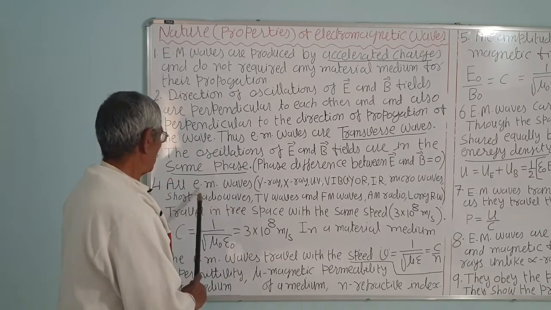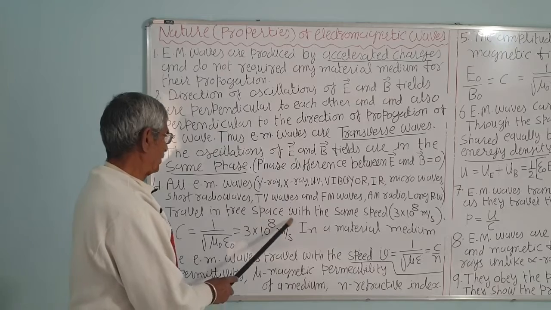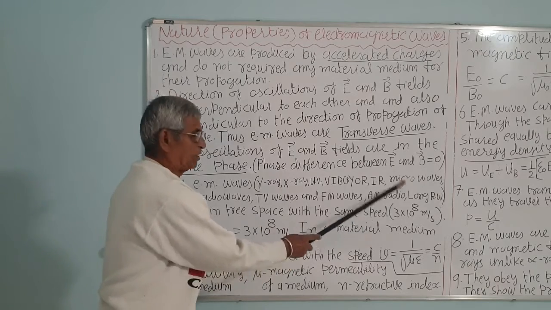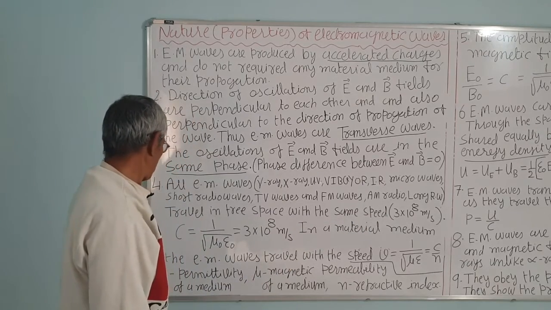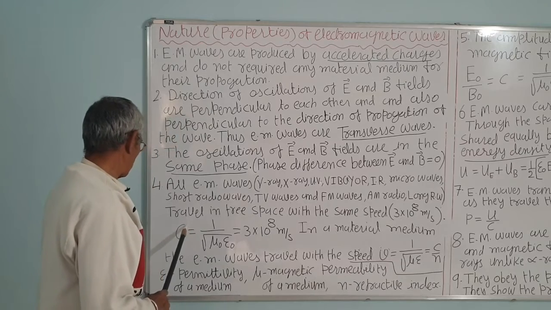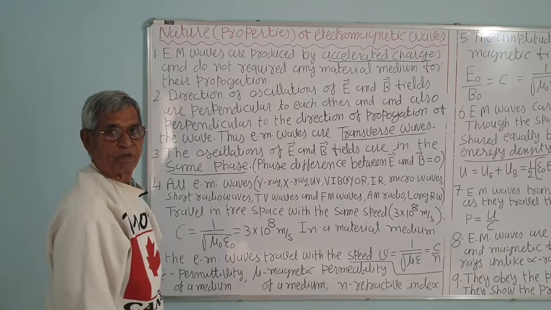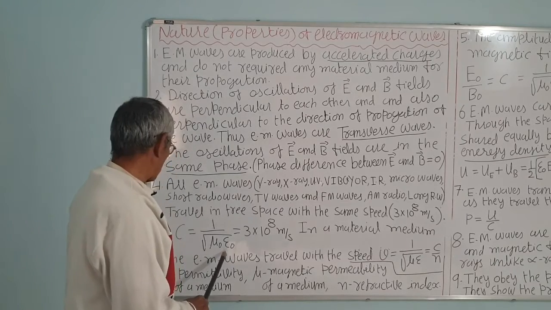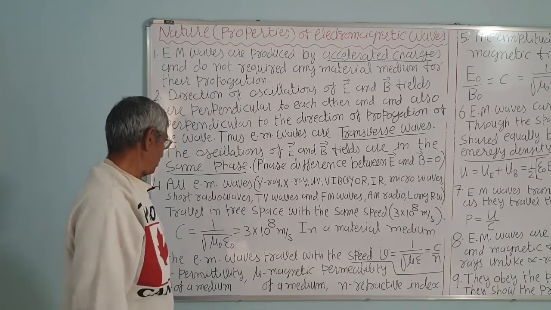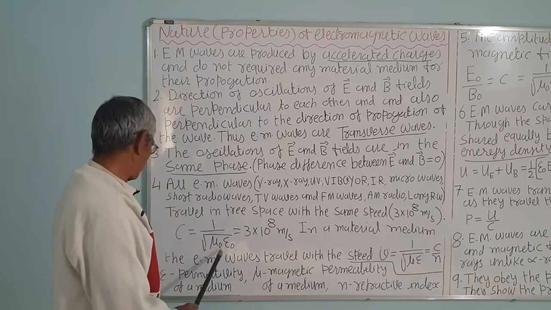Thus, all EM waves travel in free space with the same speed, that is 3 into 10 raised to 8 meter per second. The speed is given by the equation 1 upon under root mu 0 epsilon 0. Mu 0 is the permeability and epsilon 0 is the permittivity of free space.